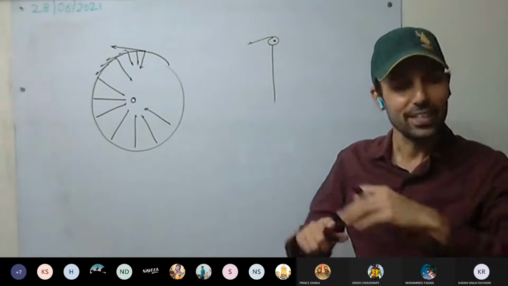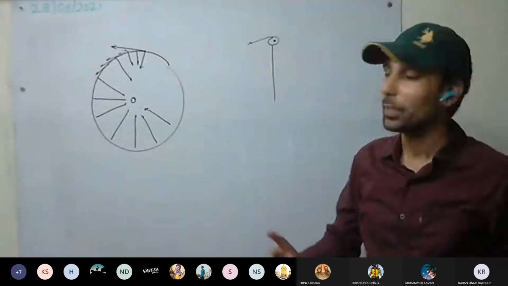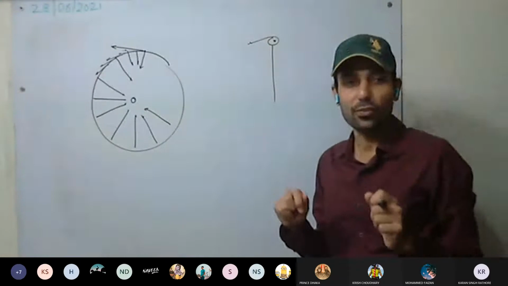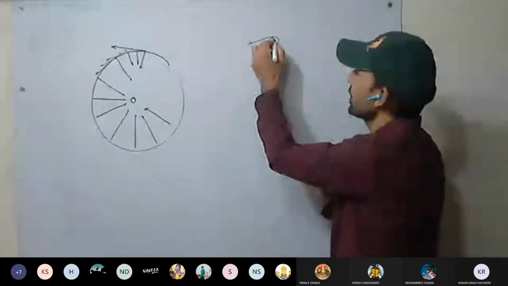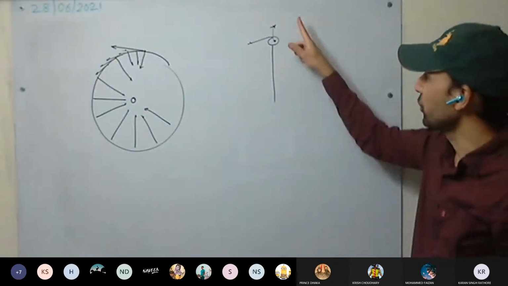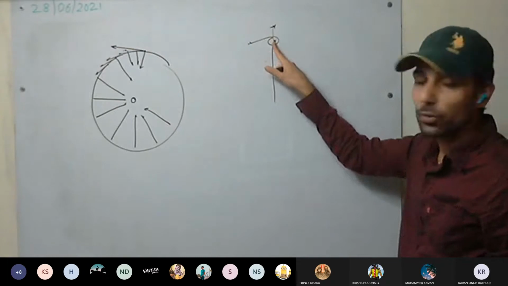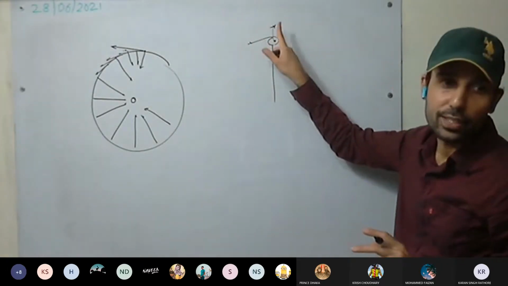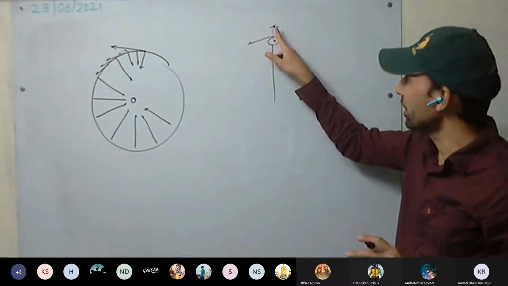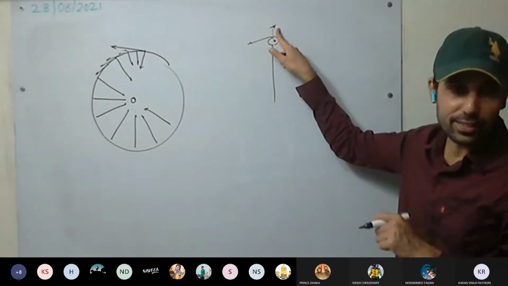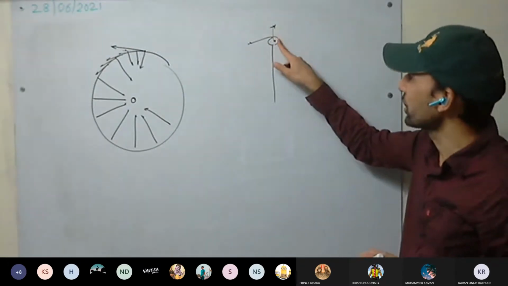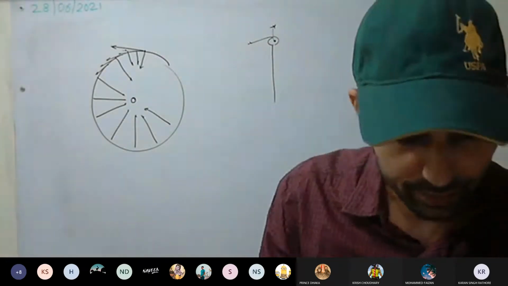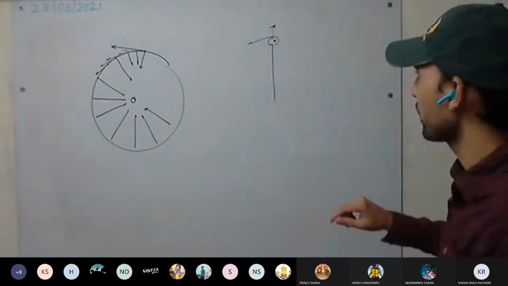For example, you are on Earth. It seems Earth is stationary. Similarly, for that person, it seems to be stationary. But he feels an outward force. He or she feels an outward force. So now there is no real force acting on it, but that person feels an outward force. That apparent force, that fictitious or not real force, is called centrifugal force. We'll discuss the centrifugal force in detail by one example.